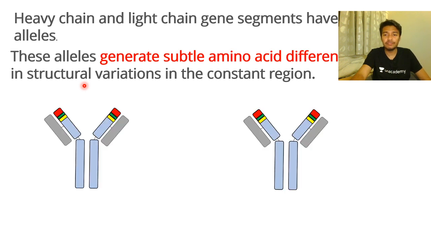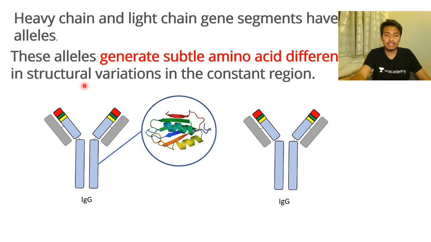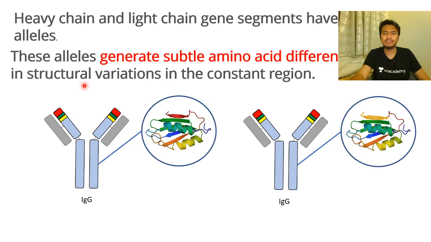Because they are different in different types of alleles. So in both cases, there might be a minute difference in the allelic variation that would lead to a small change. For example, here you can see there is a red domain and there is a yellow domain. That's the point of difference, the minute difference. But this minute difference could have a huge effect in terms of affinity, because one antibody might have a very high affinity towards a particular pathogen antigen, or one might not have a very good sort of affinity. Okay, so that is pretty important.